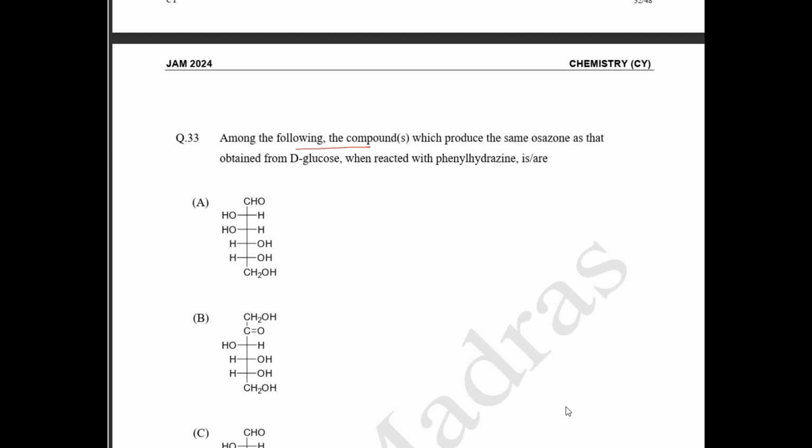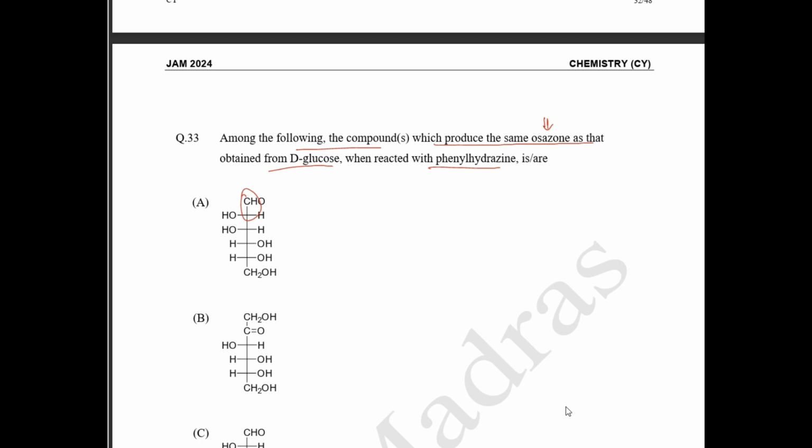Among the following compounds, which produce the same osazone obtained from D-glucose when reacted with phenylhydrazine? So they have asked which will also form the same osazone when reacting with phenylhydrazine. So in osazone formation, the stereochemistry of the first two carbons is not required.